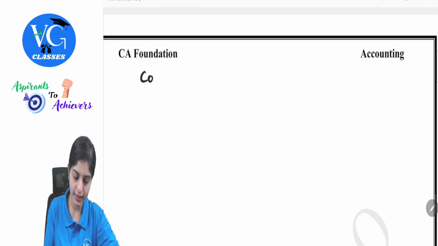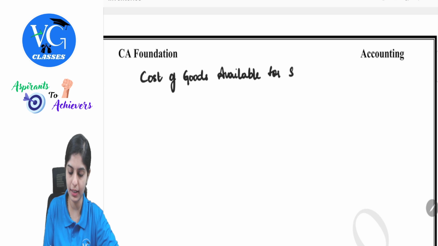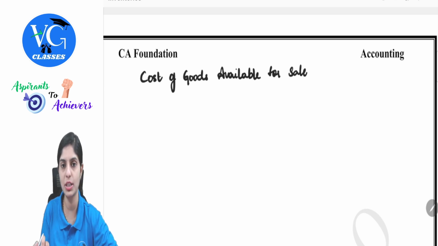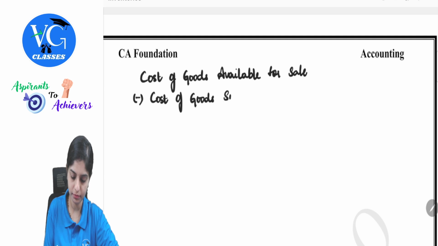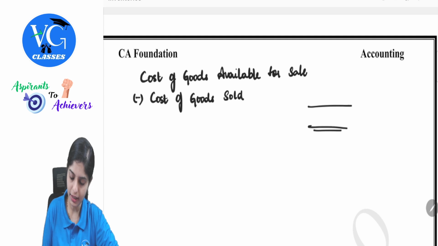See, on one side, cost of goods available for sale, that I can easily find out because I have the respective information given as purchase cost, traveling expense and those things. From this, if I subtract, what will you subtract? Cost of goods sold. Understand this? My balancing figure is nothing but closing stock at cost.